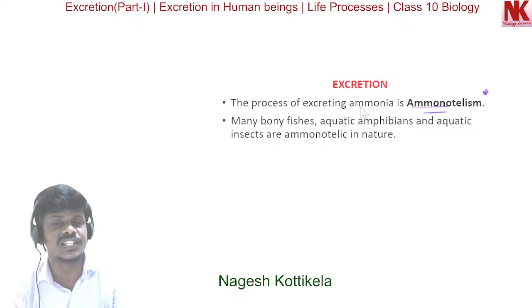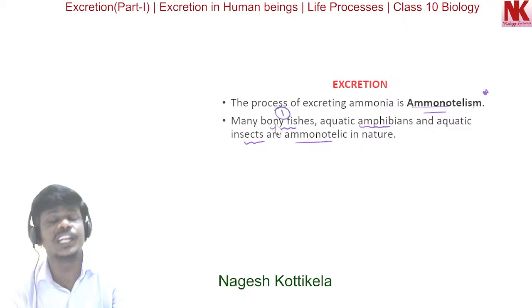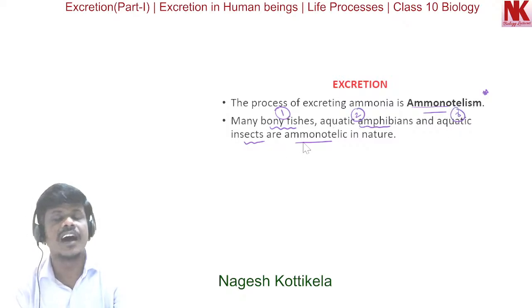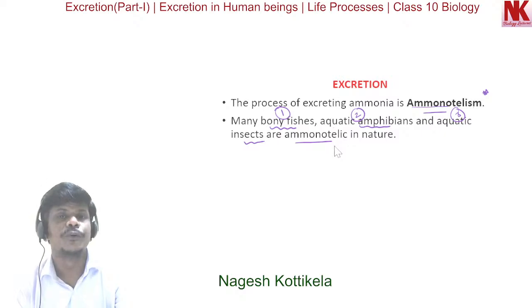Many bony fishes, aquatic amphibians and aquatic insects are ammonotelic in nature. It means they excrete ammonia as nitrogenous waste material.